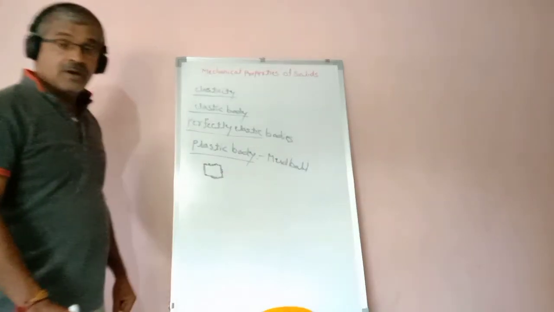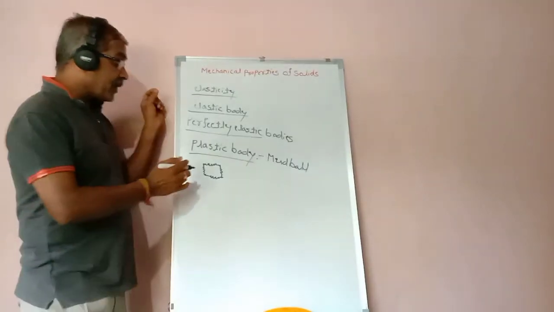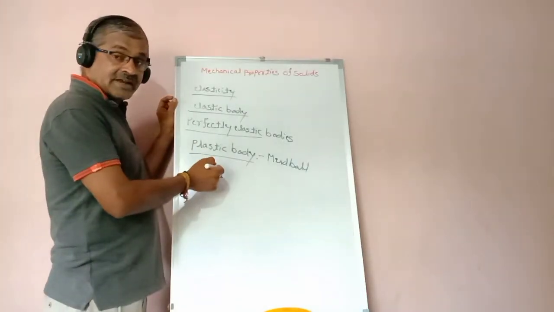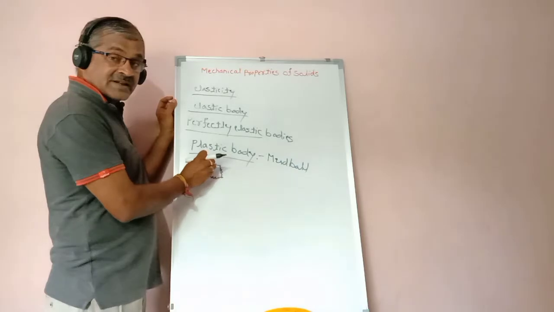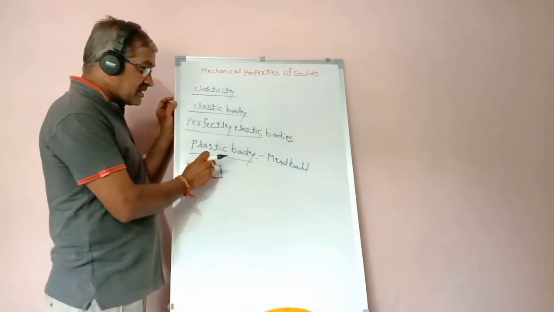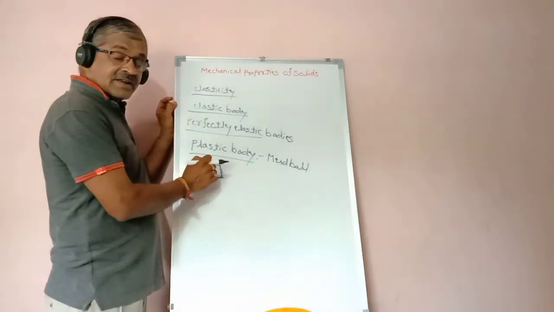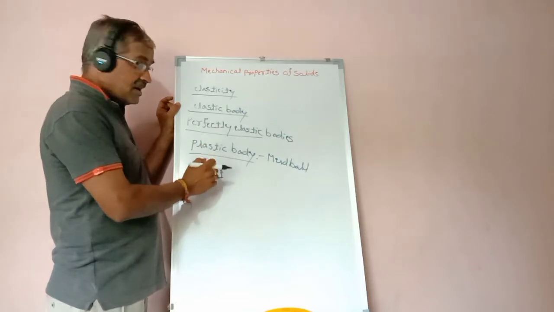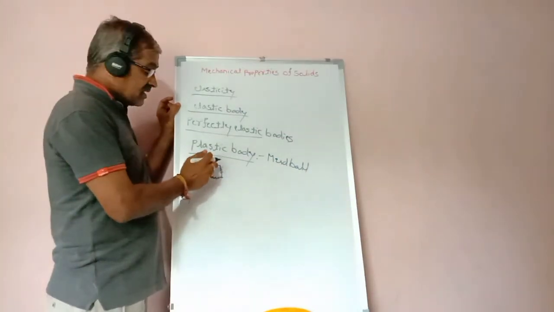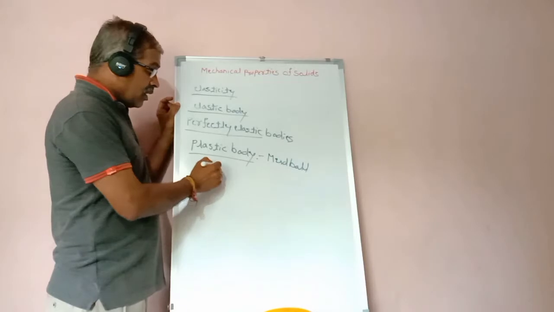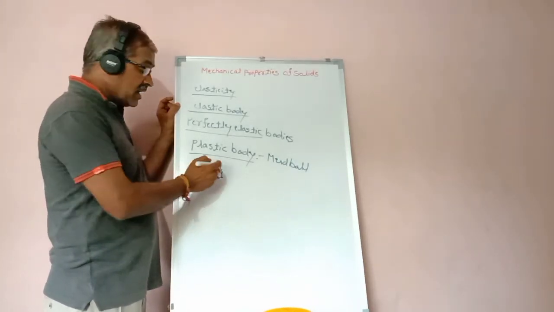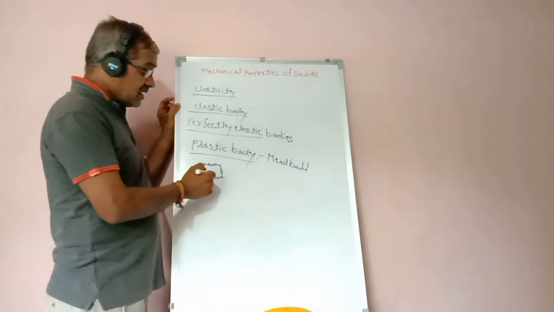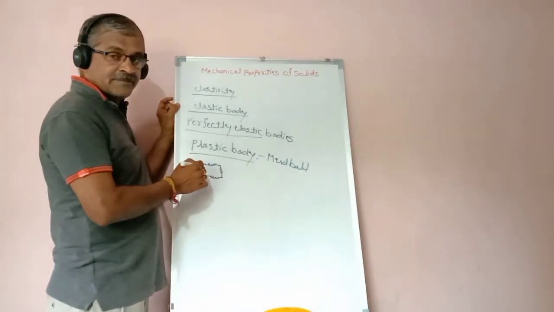Like that. When a force is applied on this solid, then what happens? It is compressed. The applied energy is stored in this distance, and after removing the applied force, it comes to its original condition.